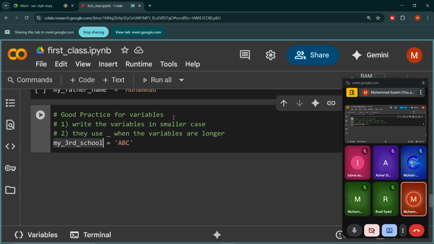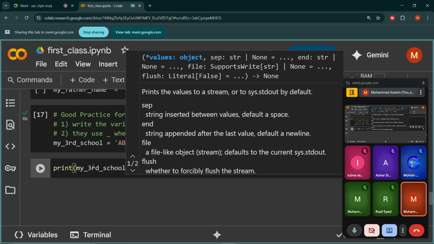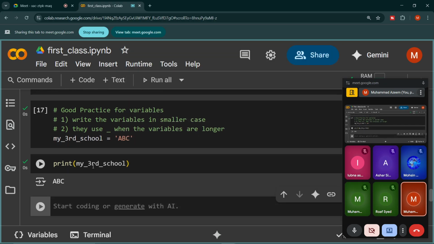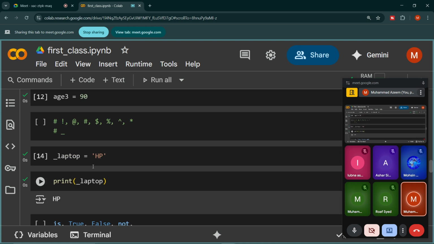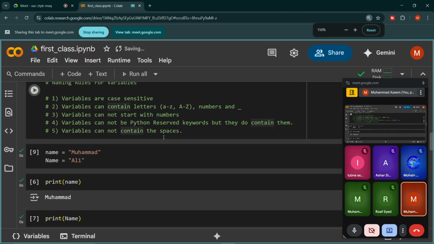If you have longer or large variable names, the better thing is to use an underscore. You can also see that I have used a number, right? Python didn't give me an error. If I execute the cell, it will store ABC in my third school variable. And if I print the same thing here, I will get its value, right? So these are the variable rules. If you have any confusion, please let me know. Otherwise, we will move to another topic, which is data types.